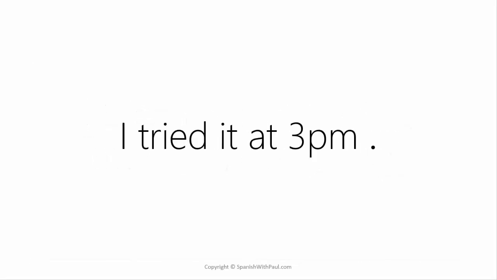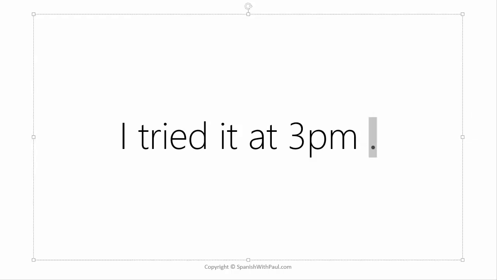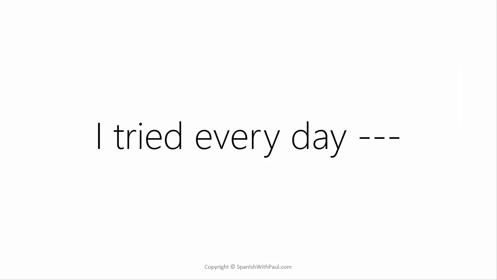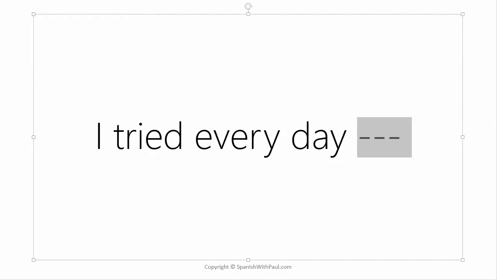Here are some more examples to help you understand this. Look at this sentence here. We have, I tried it at 3 p.m. Now this is definitely a dot, right? Because it's something very specific. I tried it at 3 p.m. So in Spanish, we would use the simple past. If we were to say, I tried it every day, that is something continuous. So we have the line past in Spanish. So we have to switch in Spanish.